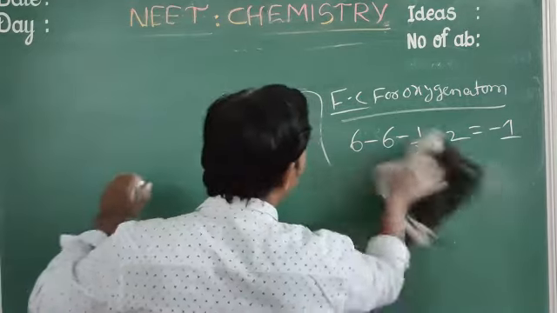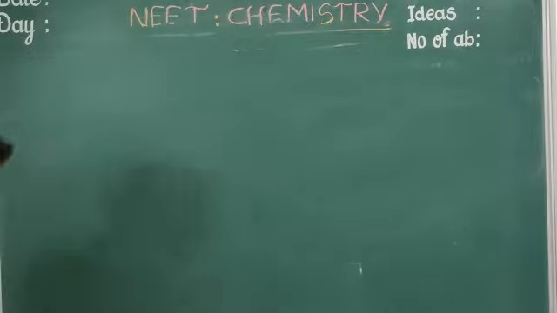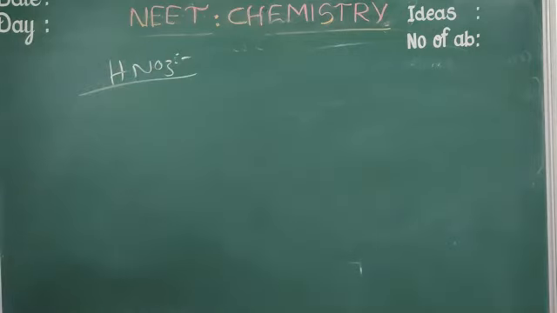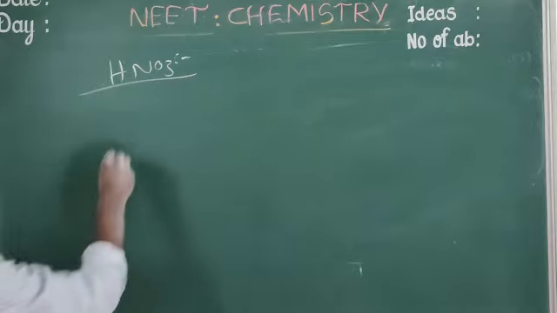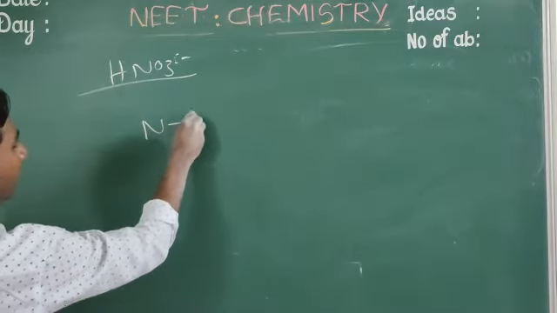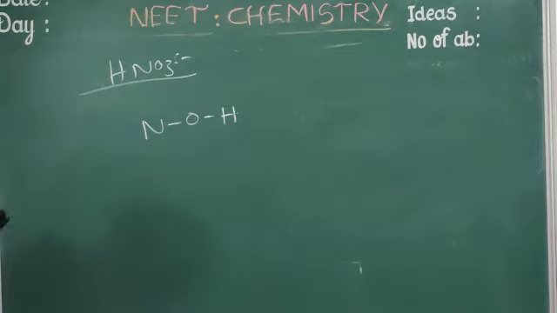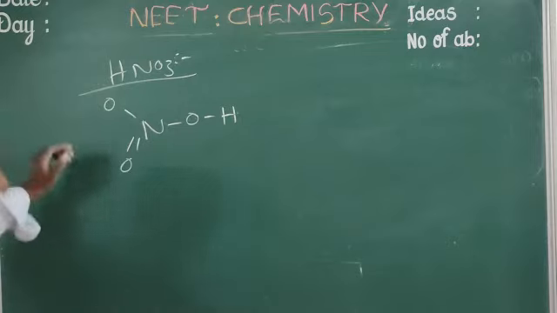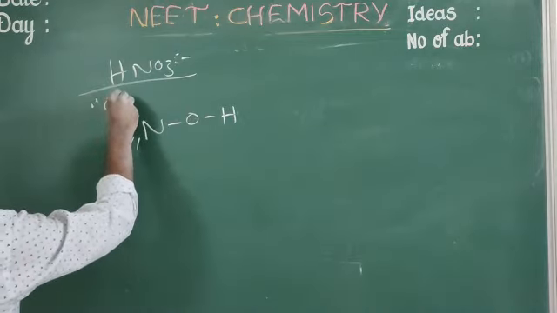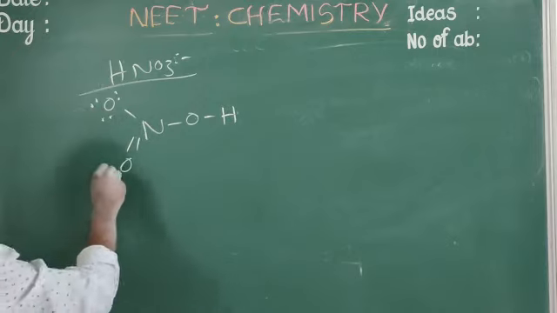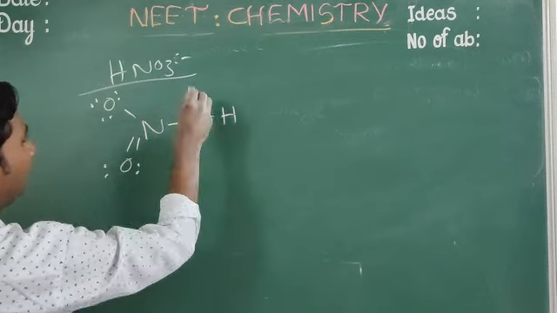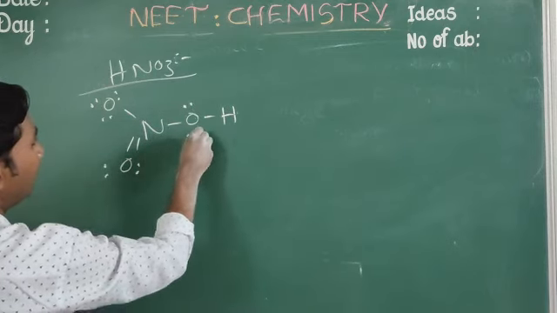Next, another example we have to discuss so that you understand easily: HNO3. Okay, let's discuss HNO3. Nitrogen, oxygen, hydrogen, with a double bond to O. Here 2, 4, 6, here 2, 4, and here 2, 4.